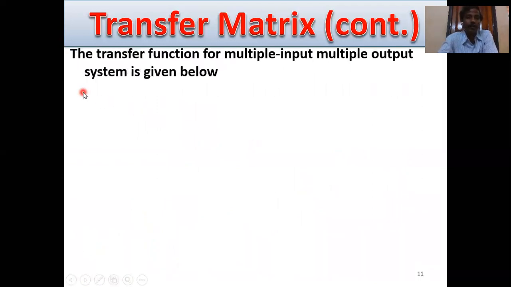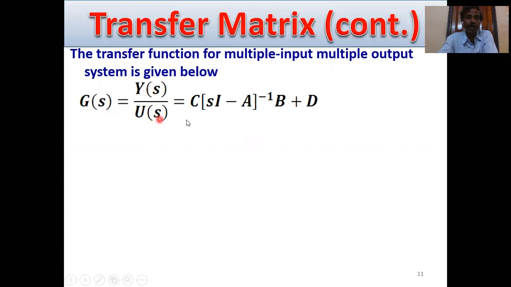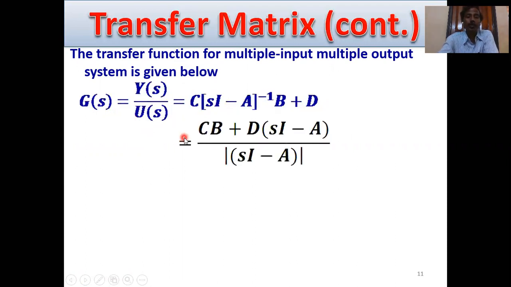Then the transfer matrix continues. The transfer function for a multi-input, multi-output system is given below: G(s) equals Y(s) by U(s) equals C (sI minus A) inverse B plus D. This is the overall transfer matrix or transfer function. So (sI minus A) inverse is a very important factor. (sI minus A) inverse means adjoint of (sI minus A) divided by determinant of (sI minus A). So this is C times adjoint of (sI minus A) times B by determinant of (sI minus A), plus D.